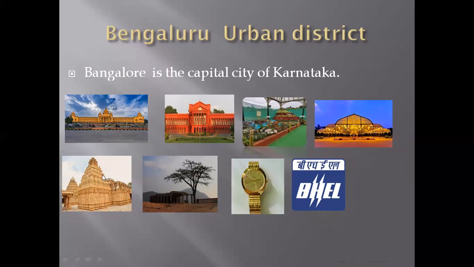And also we can see Nandi Hills. Nandi Hills is one of the summer resorts. If you see it in the early morning, it looks very good. It is one of the hill stations. And also we can see old temples, the Bhoganandeshwara temple and Yoganandeshwara temple. These are there in the Bangalore division.